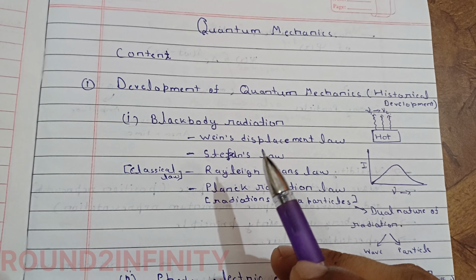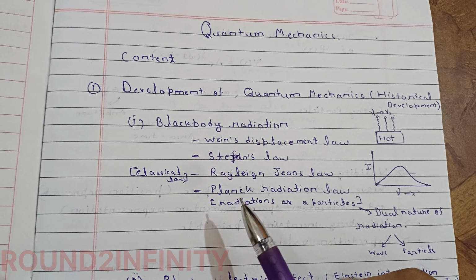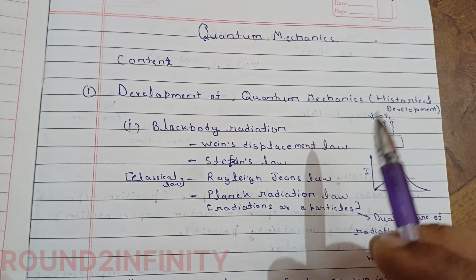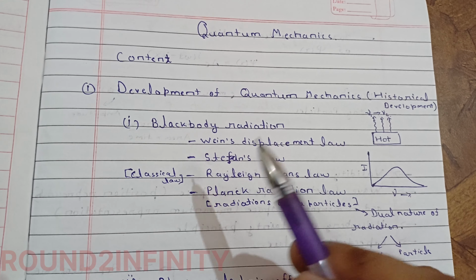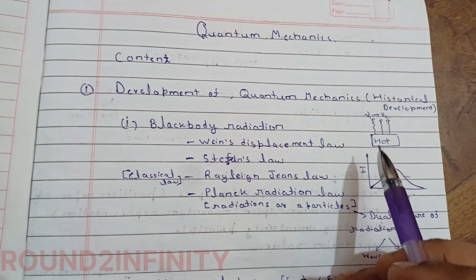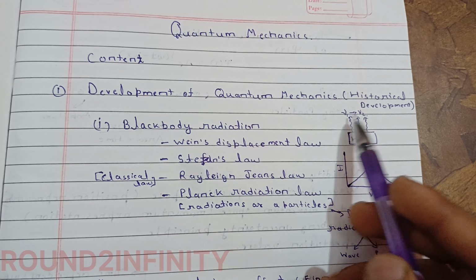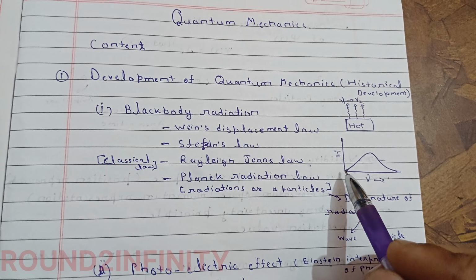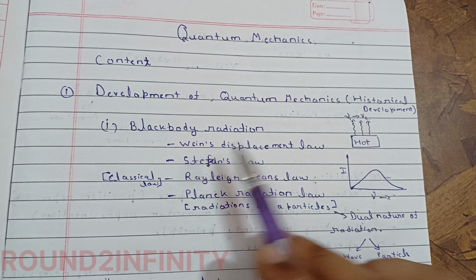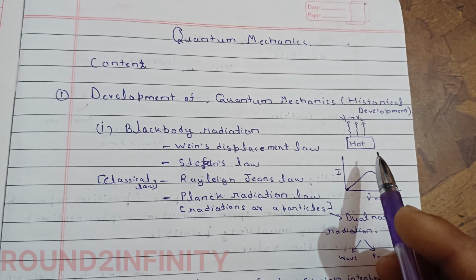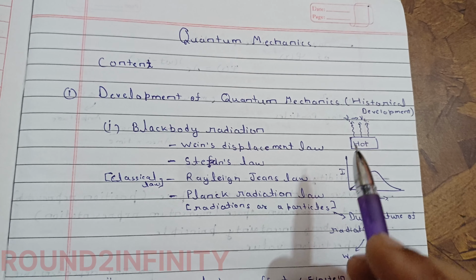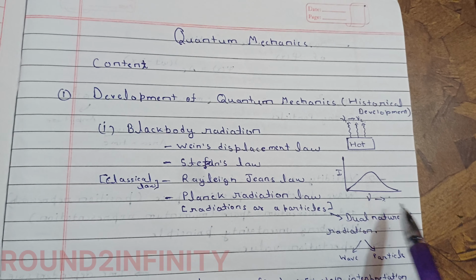In that we will study black body radiation, because this was the starting point. We see that there is a spectrum from a hot body, meaning any body which is heated will emit radiation with a frequency range, and we plotted this curve. This radiation was called black body radiation, and at that time nobody was able to explain these radiations and this curve.